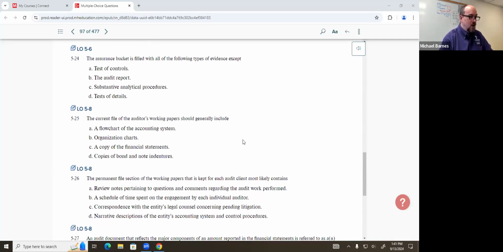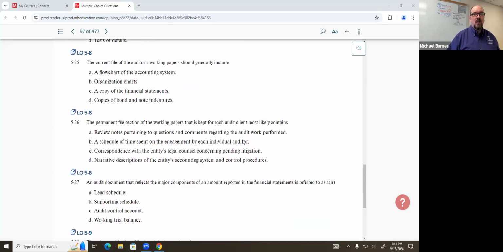The current file of the auditor's working papers should generally include what? So current file deals with items that are relevant to the current period under audit. All right, so what's something that was generated during the current period? What do you guys think about financial statements? Those are pretty much generated on an annual basis. So I'm pretty happy going with a copy of the financial statements in the current file.